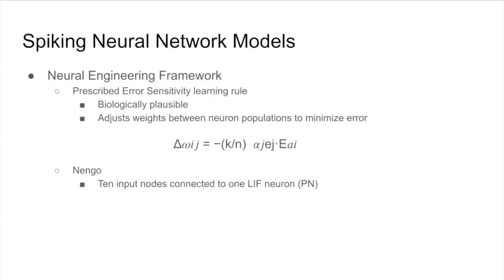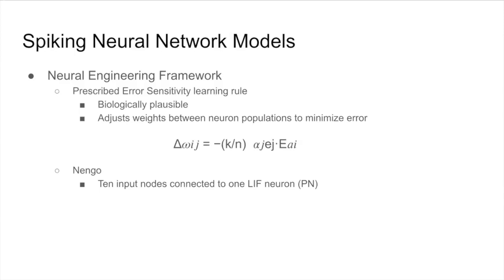Next, we moved away from rate-coded models towards neuromorphic implementations that use local learning rules to inform synaptic connections in an attempt to learn directly based on spike input. In neuroscience, the neural engineering framework is a set of principles for constructing networks based on biological constraints. In order to construct our models based on this framework, we use the Nengo software module. We built our model in Nengo using the biologically plausible supervised learning rule called prescribed error sensitivity. This PES rule adjusts connection weights between neuron populations to minimize some error over time.